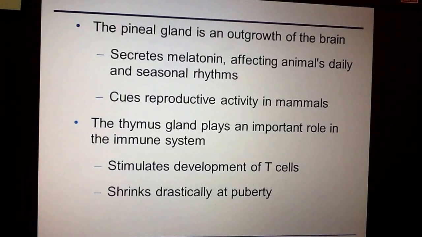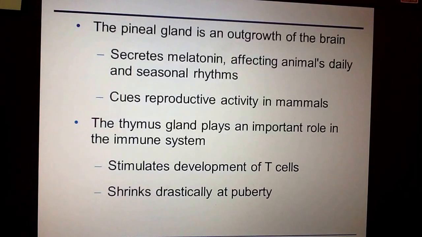This also is what helps animals know their seasonal cycle. So for example, bears that hibernate or animals that do that pseudo-hibernation that we talked about in our thermoregulation, that is being controlled by the pineal gland. Now, the pineal gland also doesn't just control your daily activities and rhythms, but it also can help cue reproductive activity in mammals. So when an animal falls into heat, that is due to the pineal gland secreting those hormones.